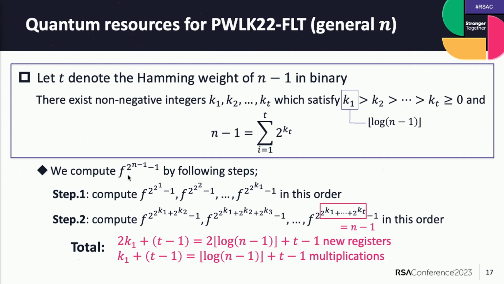Then we compute this term by the following steps. At step 1, we compute these in this order, and at step 2, we compute these in this order. And the last term is 2 to the n minus 1 by this relation. In total, we require 2 times floor of log of n minus 1 plus t minus 1 new registers and floor of log of n minus 1 plus t minus 1 multiplications.